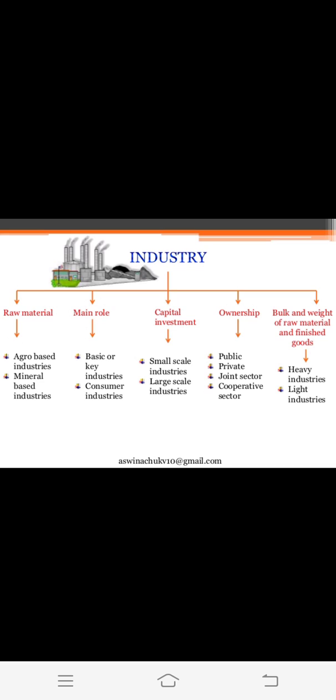And last but not the least, bulk and weight of raw material and finished goods. What can be the weight of the raw materials and the finished goods? First we have heavy industries, which have much bulk and much weight. And second is light industries, which have less bulk and less weight. So these are industries on the basis of raw materials, main role, capital investment, ownership, and bulk and weight of raw material and finished goods.